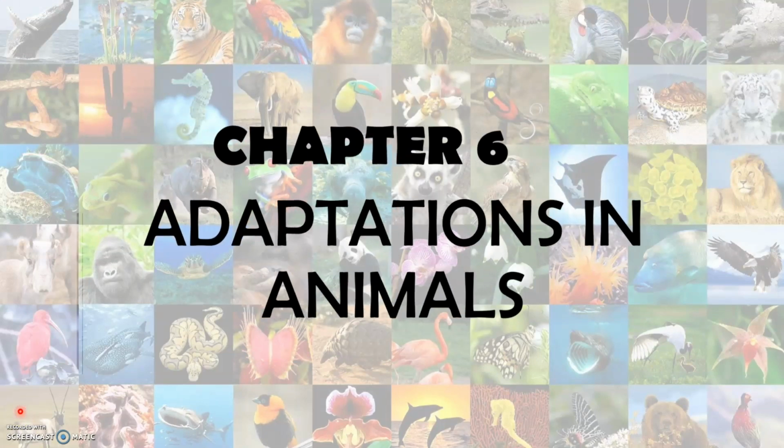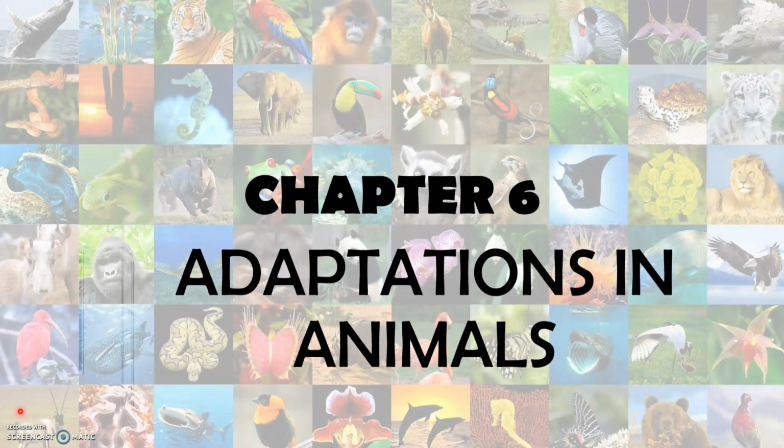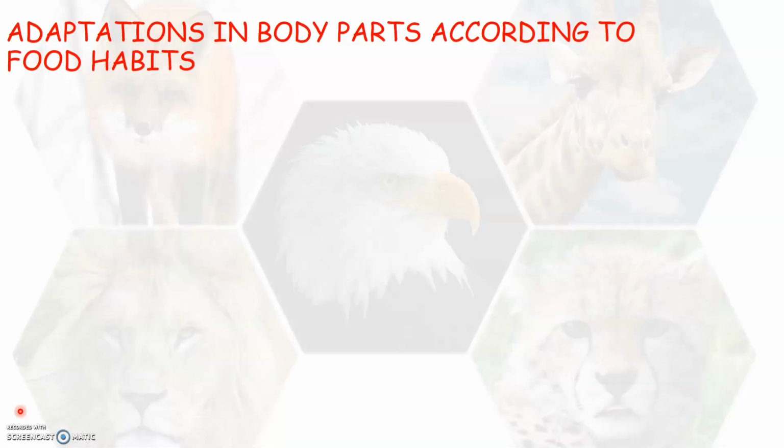In our previous class, we have learned about aquatic animals and also their adaptations, isn't it? I hope that by now you all know what are amphibians, arboreal animals and also aerial animals. We have learned their adaptations too. So in today's class, we are going to learn about the adaptations of some other animals depending upon the food they eat. Let us see that.